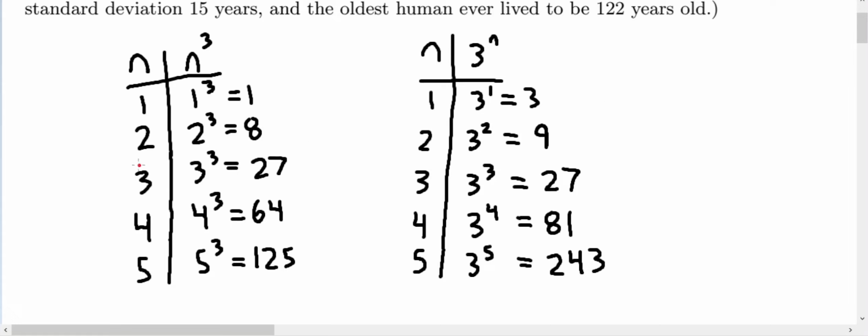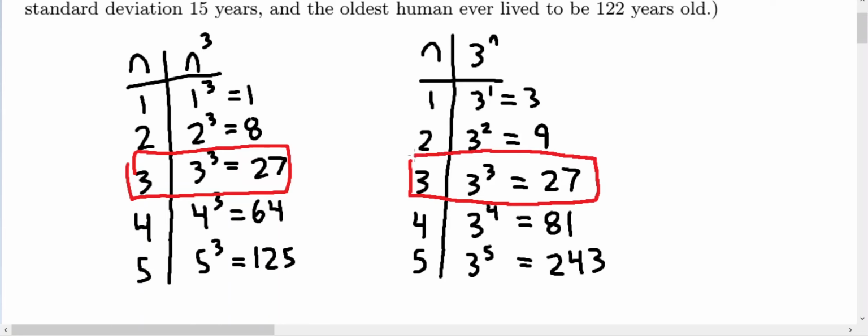So in both cases, we have n cubed as 27, and the 3 to the n is 27 as well. And if the 64 is the ultimate in this sequence, 81 is ultimate in this, that makes 27 the penultimate in both. And so that's the answer to this question for the age of this person.